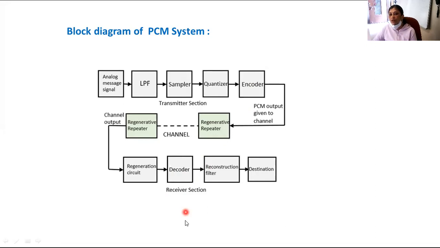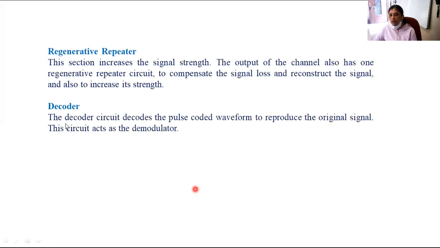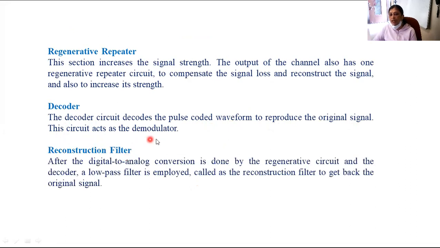Here you can observe the decoder circuit decodes the pulse coded waveform to produce the original signal. So this decoder circuit particularly acts as a demodulator. I am going to draw the waveform that you may get at the output of the decoder.